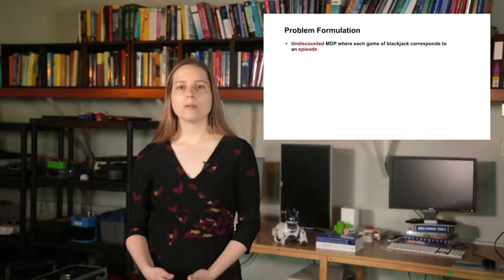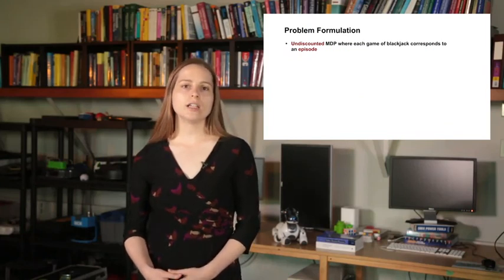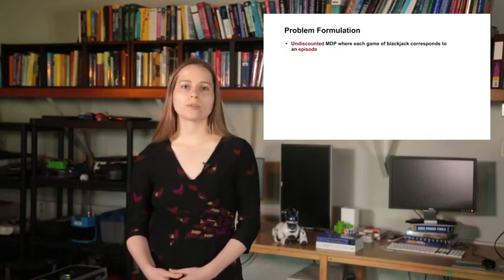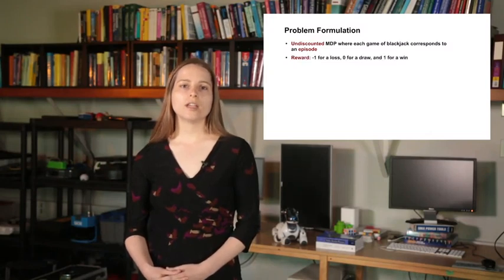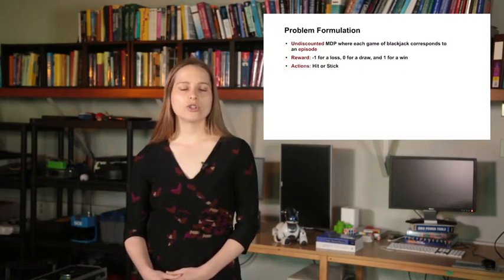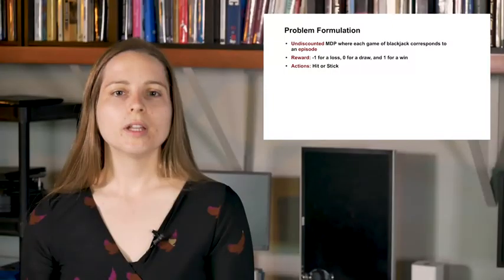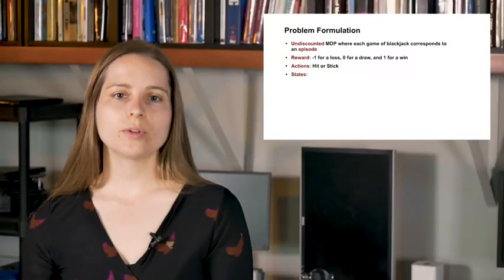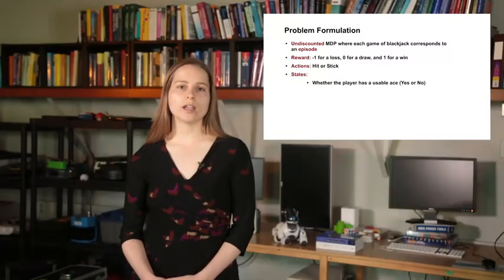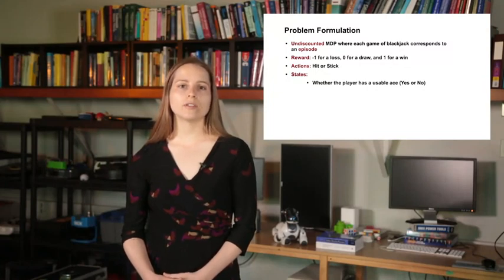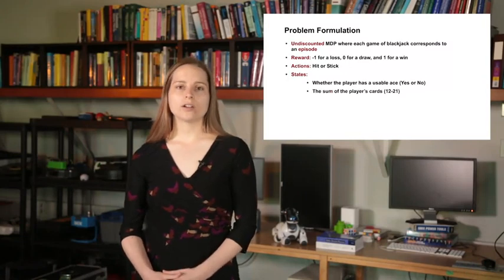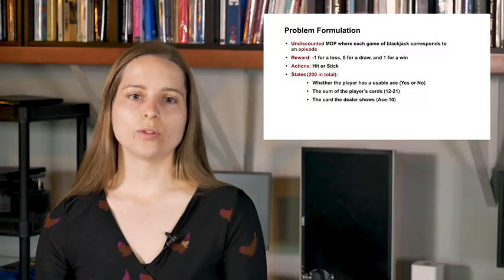We can formulate this problem as an undiscounted MDP where each game of blackjack corresponds to an episode. Rewards are given at the end of the game with -1 for a loss, 0 for a draw, and 1 for a win. The player has 2 actions, hit or stick. The player decides to hit or stick based on 3 variables: whether they have a usable ace, which is an ace that can count as 11 without their sum exceeding 21, the sum of their cards, and the card the dealer shows. There are 200 states in total.